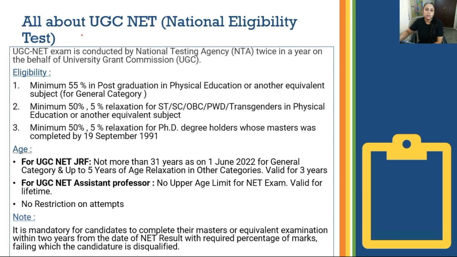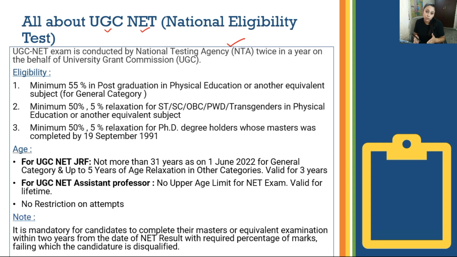Before we discuss eligibility and age, it's very important for you to know the full form of UGC and NET. UGC stands for University Grants Commission, whereas NET stands for National Eligibility Test. Earlier it was conducted by UGC, but now it is conducted by NTA, the National Testing Agency, and this test is conducted twice a year.